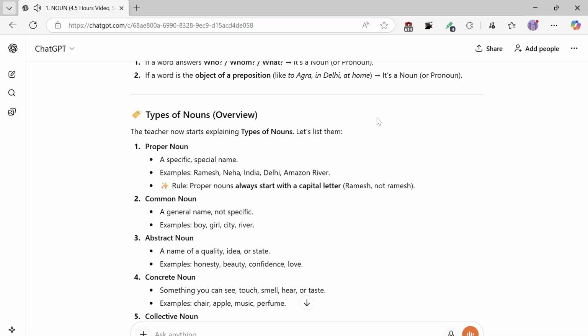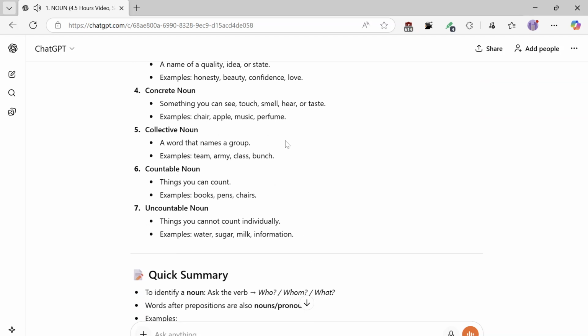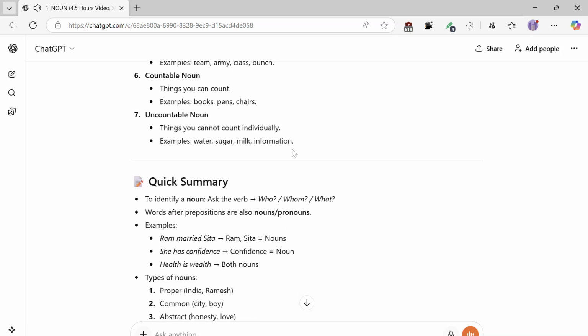3, abstract noun, a name of a quality, idea, or state. Examples: honesty, beauty, confidence, love. 4, concrete noun, something you can see, touch, smell, hear, or taste. Examples: chair, apple, music, perfume. 5, collective noun, a word that names a group. Examples: team, army, class, bunch. 6, countable noun, things you can count. Examples: books, pens, chairs. 7, uncountable noun, things you cannot count individually. Examples: water, sugar, milk, information.